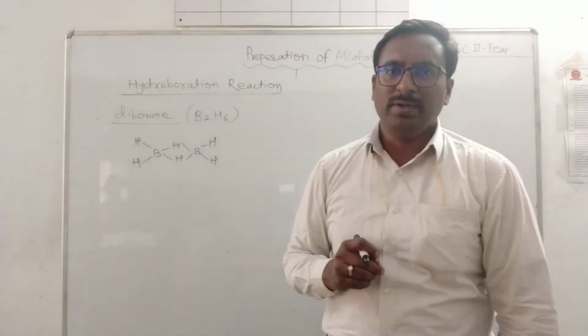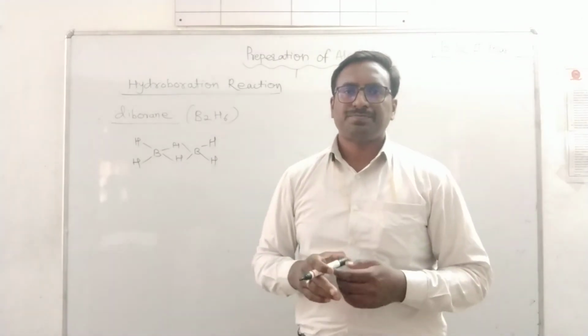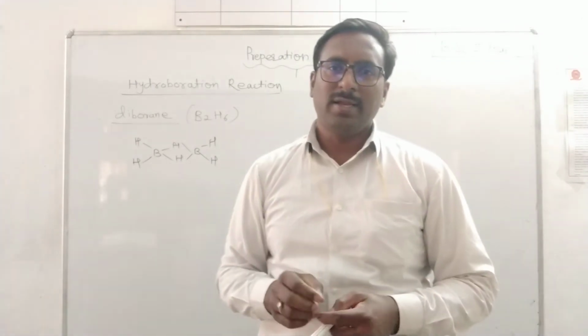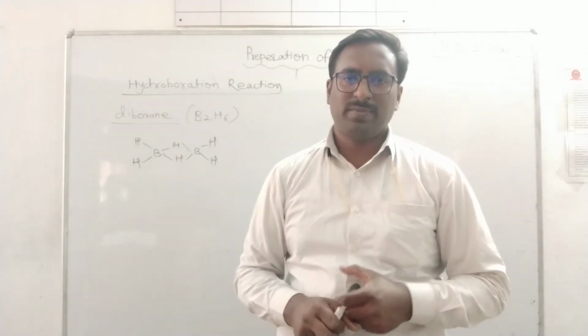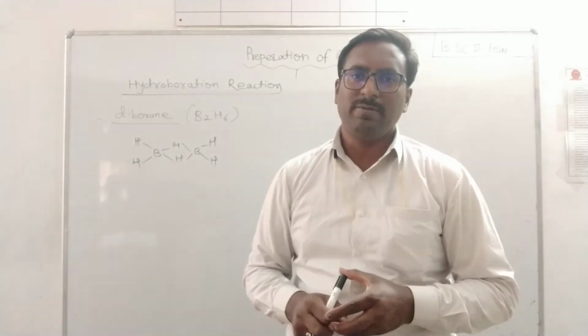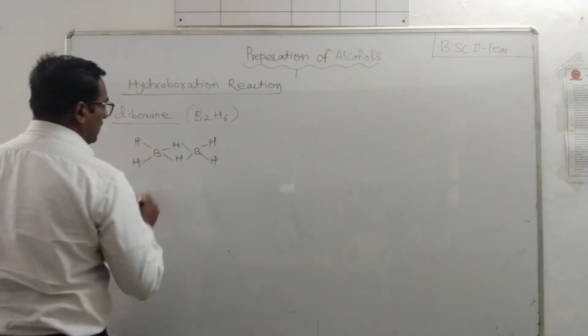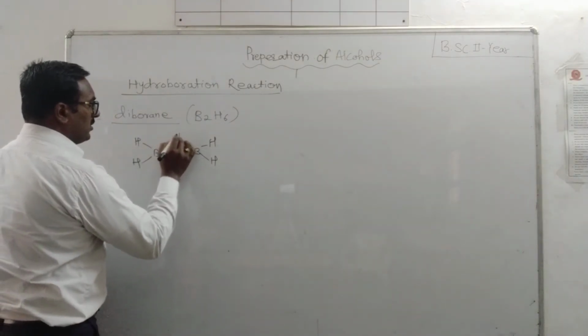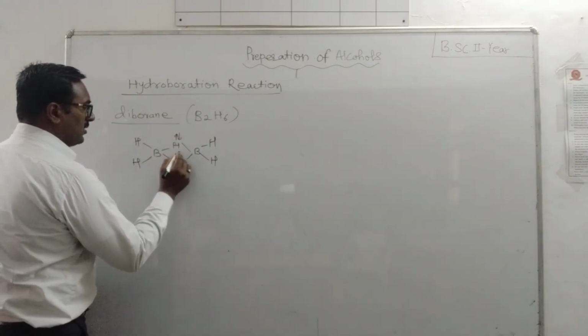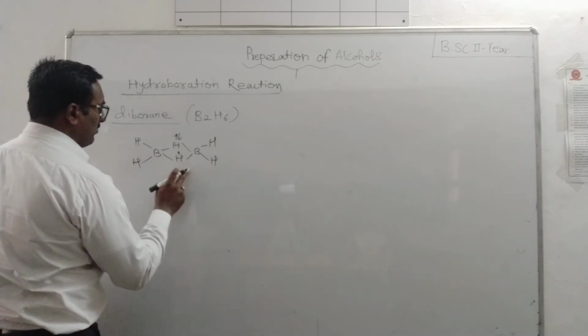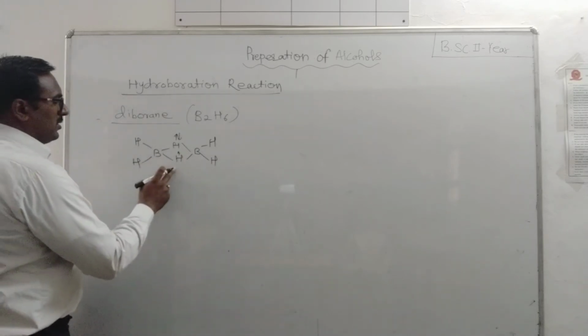The important point is that boranes are electron deficient molecules. The bridging hydrogens, isn't it? Here we have two electrons, here we have only one electron.